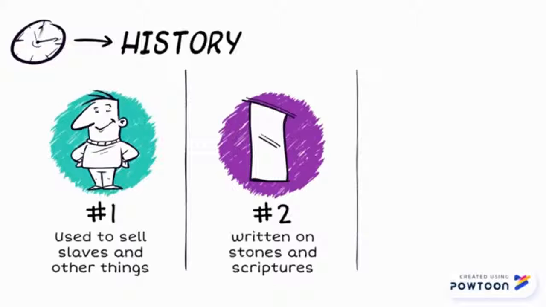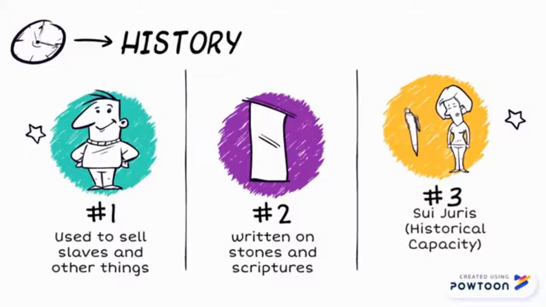There are many other cases of evidence where stone tablets and scriptures were used to record transactions of items. Similar to today, historical contract law required contracts to have the element of capacity. This was known as sui juris, where animals, slaves, minor children, mental individuals, and women were not allowed to sign contracts.